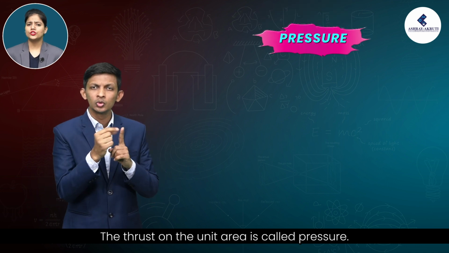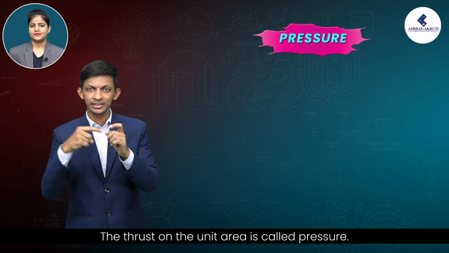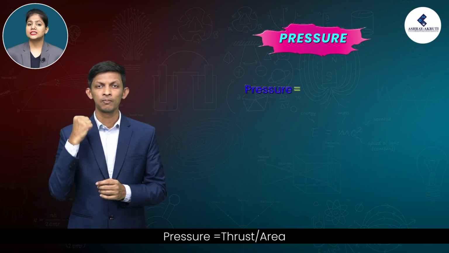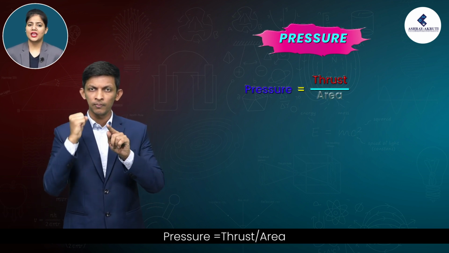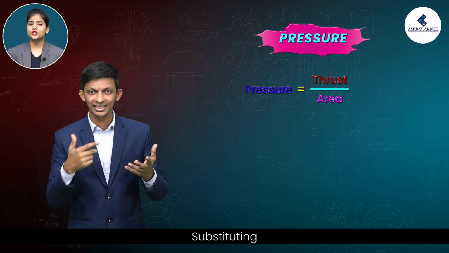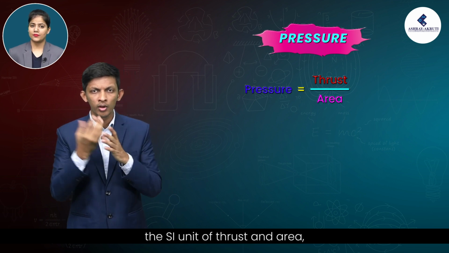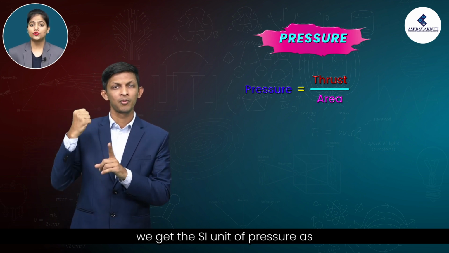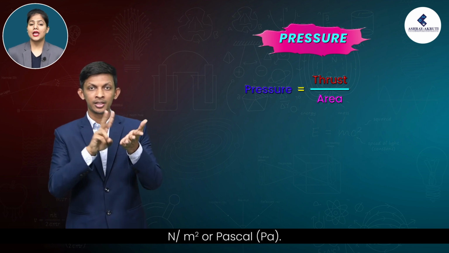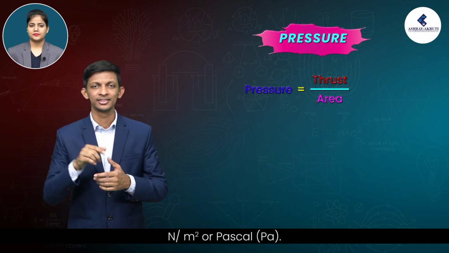The thrust on the unit area is called pressure. Pressure is equal to thrust by area. Substituting the SI unit of thrust and area, we get the SI unit of pressure as Newton per meter square or Pascal, Pa.